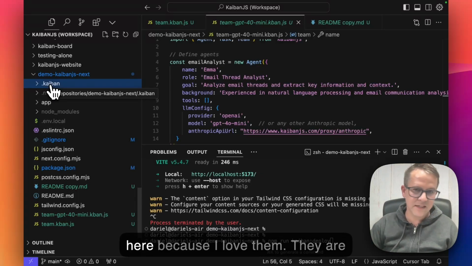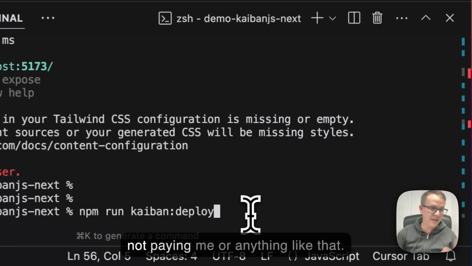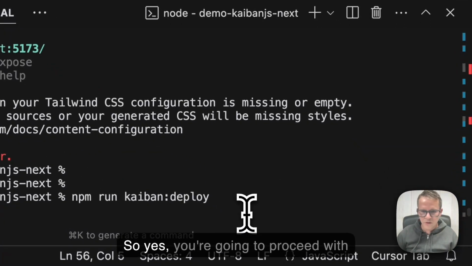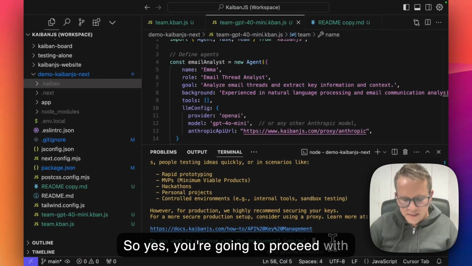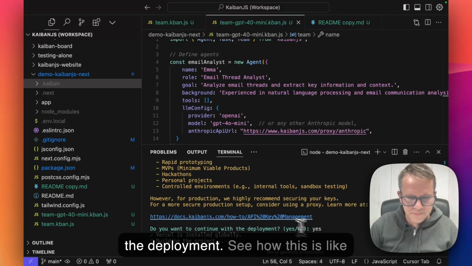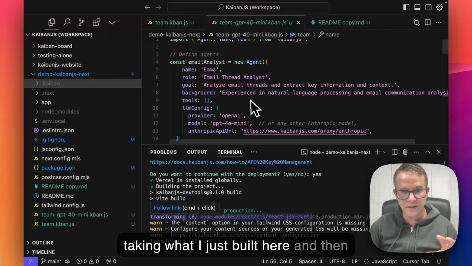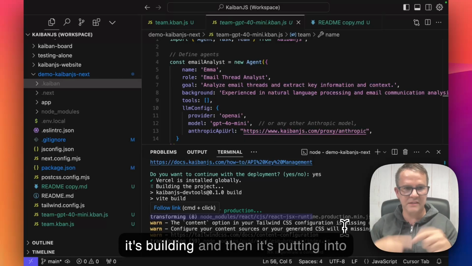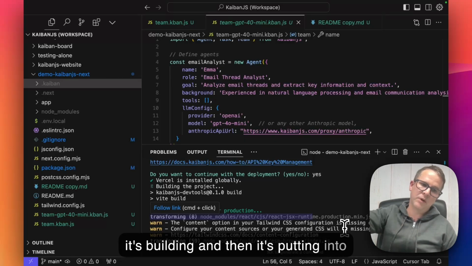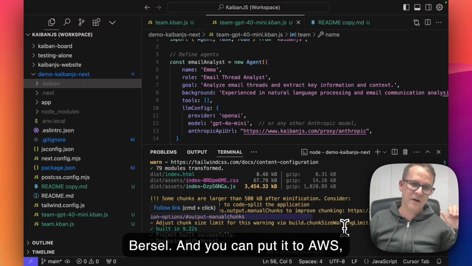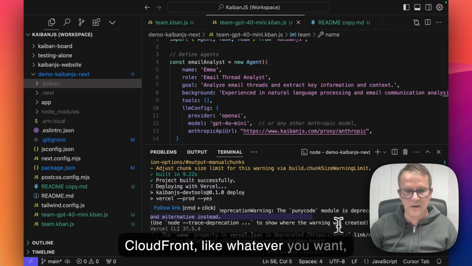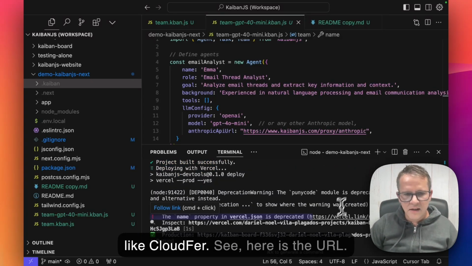I'm just doing Vercel here because I love them. They are not paying me or anything like that. So yes, we're gonna proceed with the deployment. See how this is taking what I just built here, then it's building, and then it's putting it into Vercel. You can put it on AWS, CloudFront, Cloudflare, whatever you want.